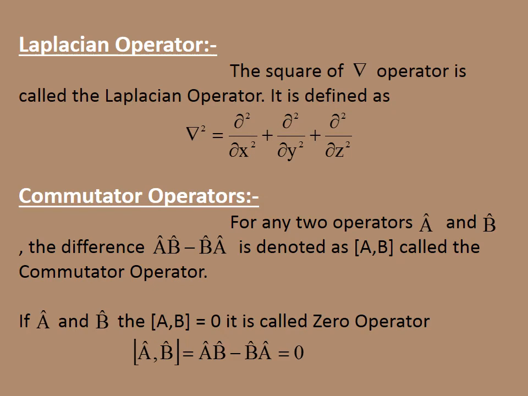If the commutator of A and B is equal to 0, it is called a zero operator. The commutator of AB is equal to AB minus BA, which is equal to 0. This is called a zero operator.